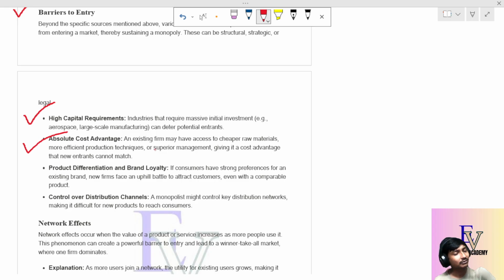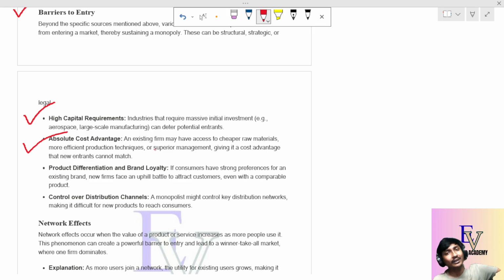So they can provide lots of diamonds at a lower price, and they can control the whole supply of the diamond market. So absolute cost advantage means if I get the raw materials at a cheap price, I can give you the finished product at a cheap price.